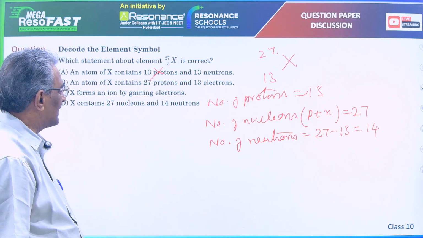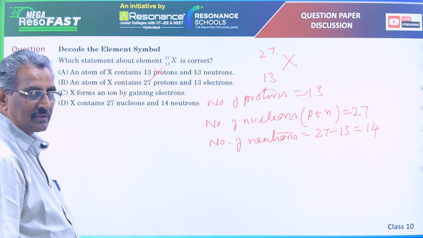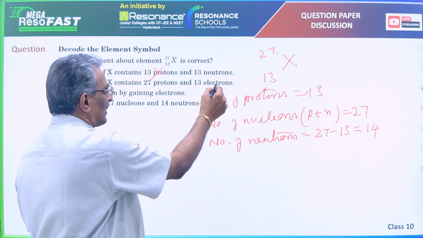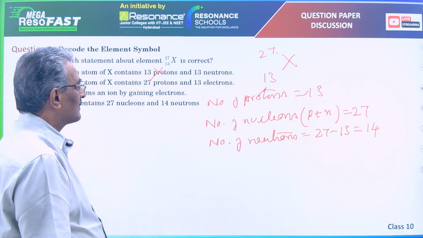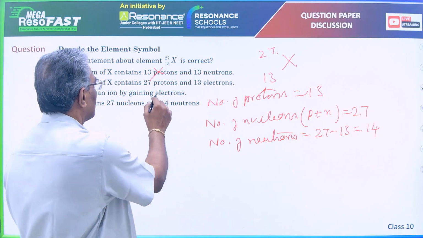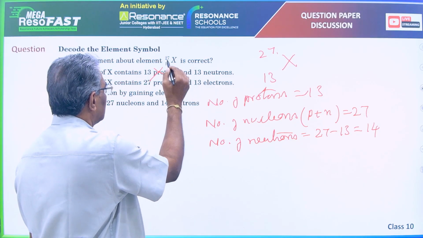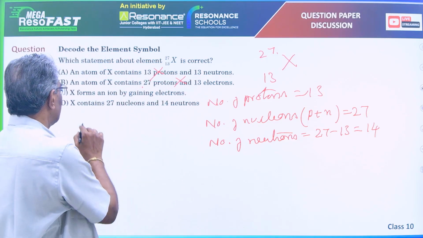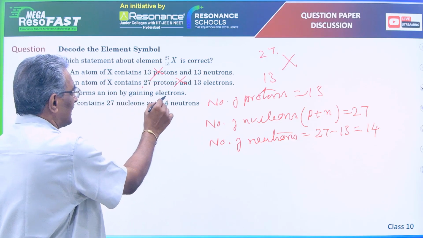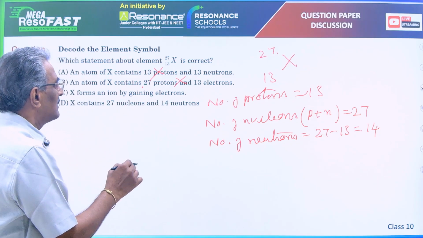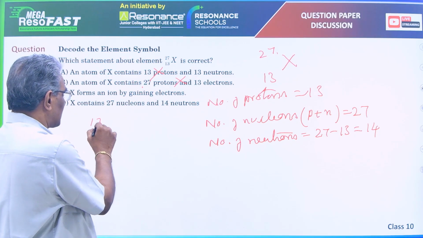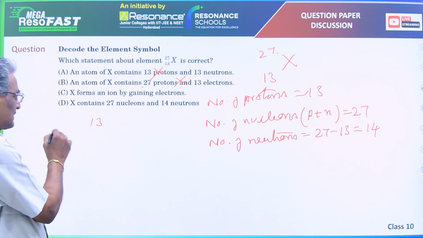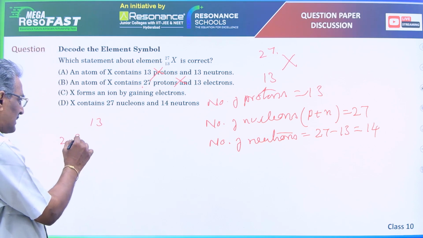X contains 27 protons and 13 electrons. Number of electrons is same as number of protons in the atom. So this is also not right. There are 13 protons and 13 electrons only. X forms an ion by gaining electrons. The electronic configuration of element with the atomic number 13 is 2, 8, 3.